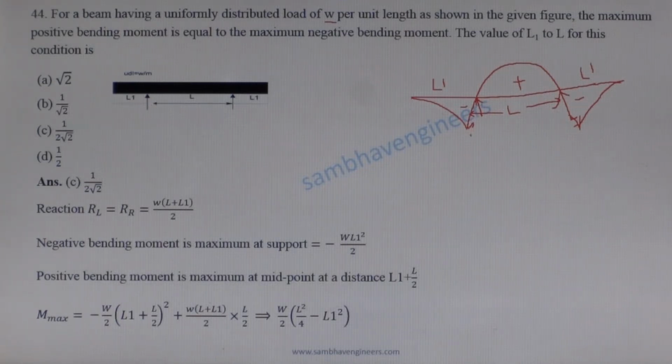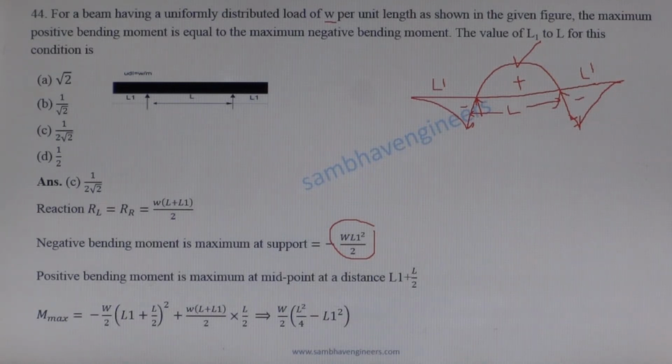Maximum negative bending moment will develop at the support, which is equal to minus WL1 square by 2. Maximum positive bending moment develops at the center of the beam, which is equal to W by 2 times L square upon 4 minus L1 square.